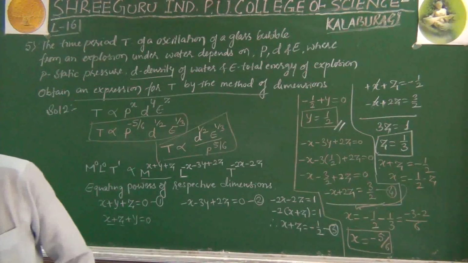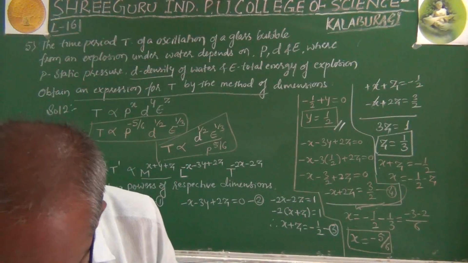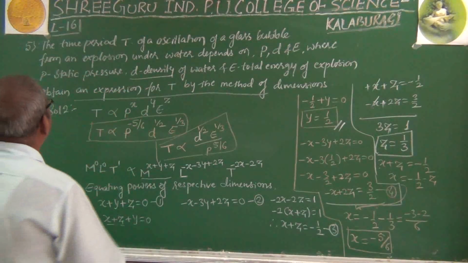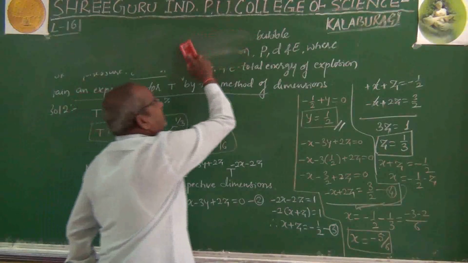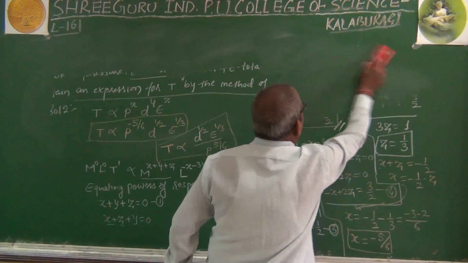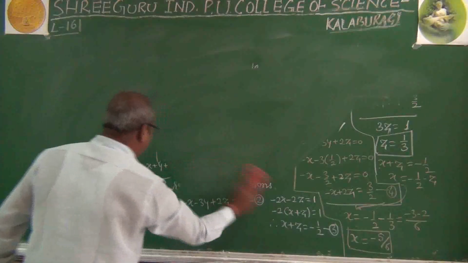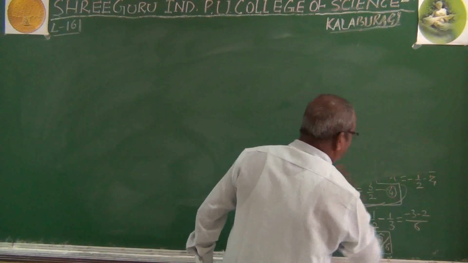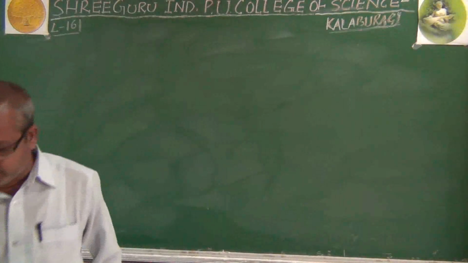Later here we will see another question, where we have to find out whether the given equation, the given formula, is dimensionally correct or wrong. That is one of the uses of the dimensional formula, to check the correctness of a given equation. So better to look here, I will write the question.